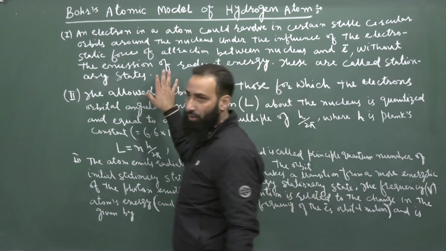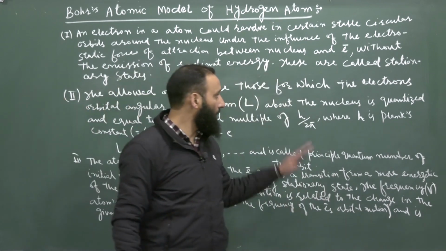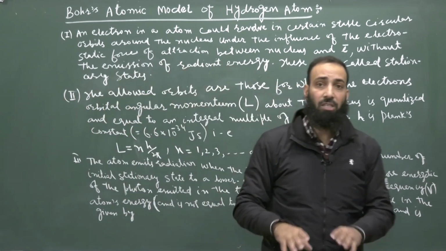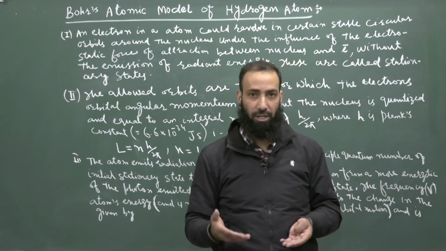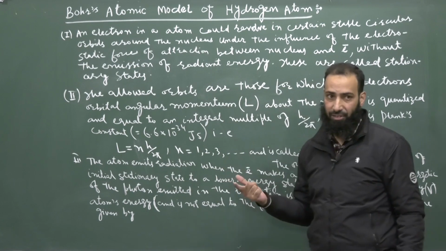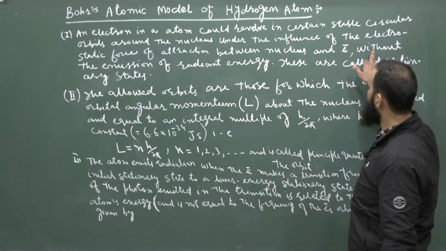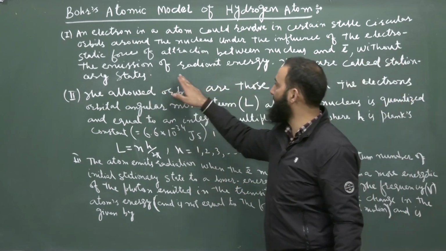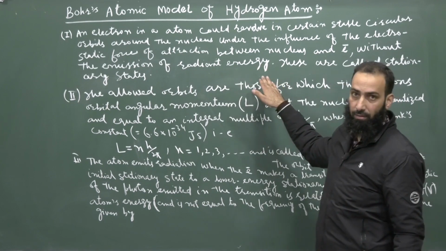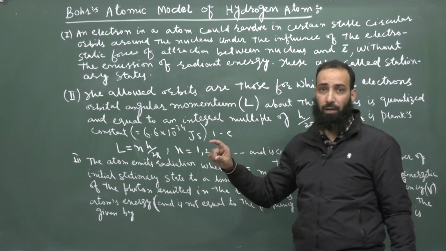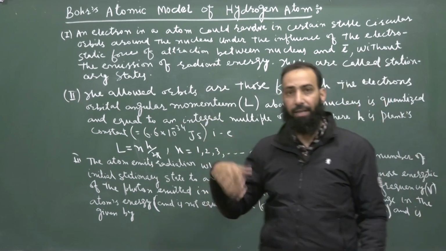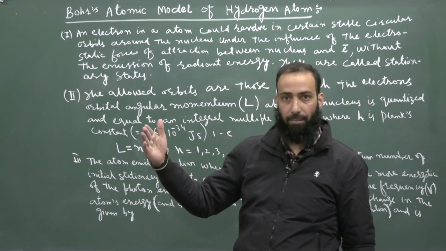Thus, from this postulate, we can conclude that there are certain definite stable states having fixed energy. Why fixed energy? Because the electron is not emitting any radiation, unlike in Rutherford's model. Because in Rutherford's model, the electron was accelerated, and as per the classical theory, it would emit energy.